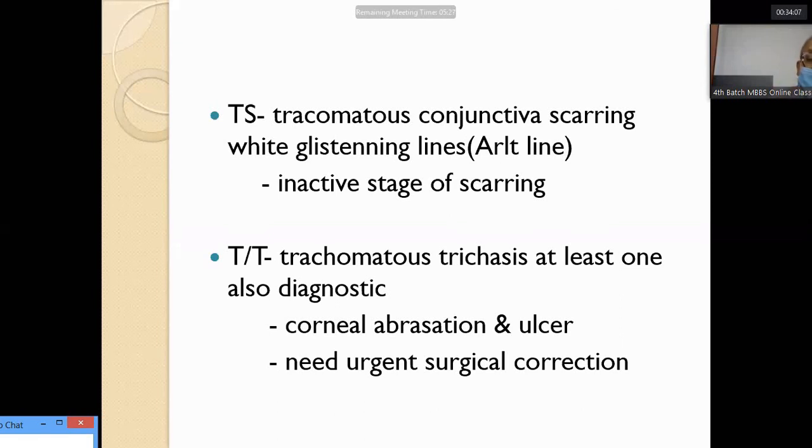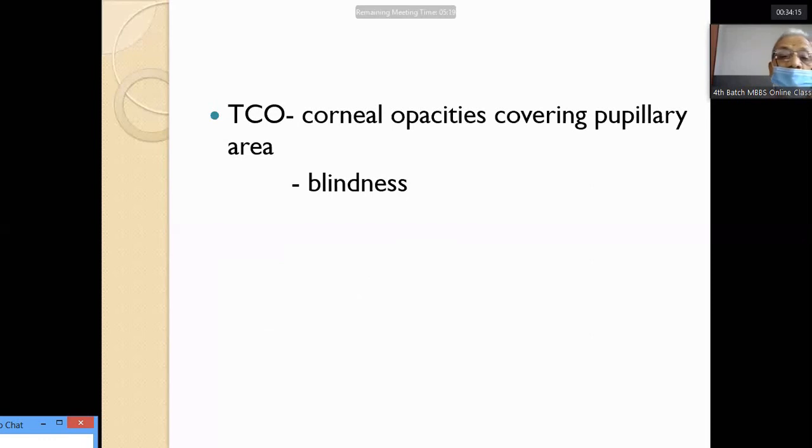If not treated in time, that leads to corneal opacity and blindness. Next stage is trachomatous corneal opacity covering the pupillary area. Thus, the patient finally leads into blindness, if not properly treated in time.